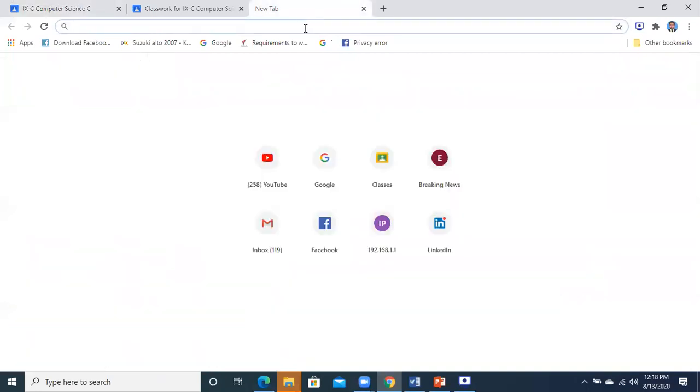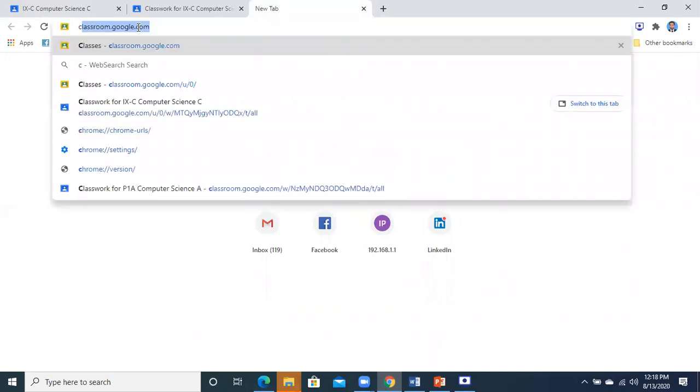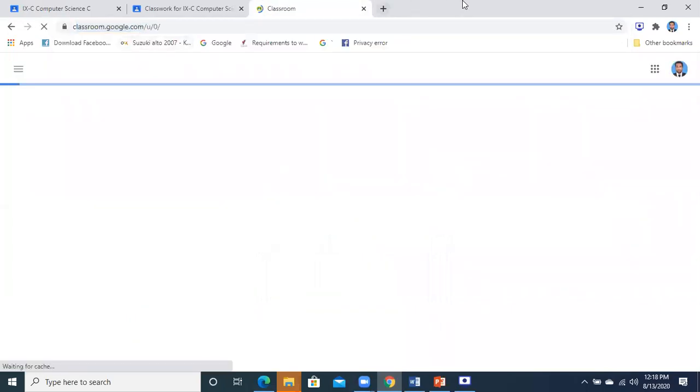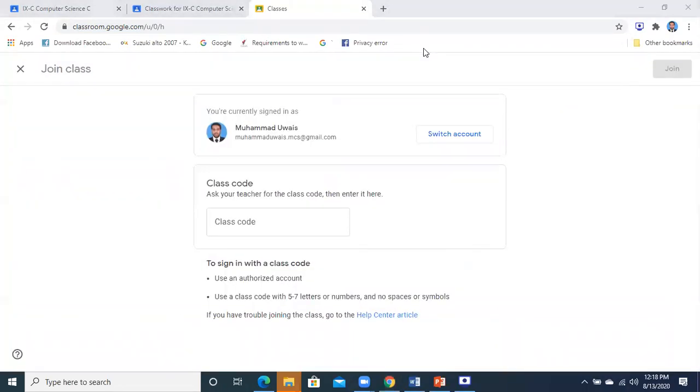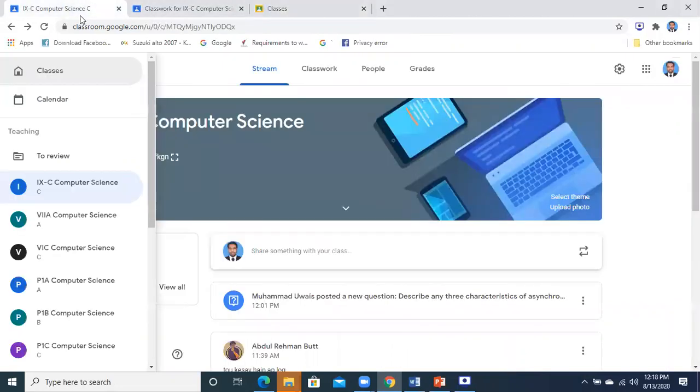You will go to classroom.google.com, then to the option Create or Join class. Click on Join class and mention the code over here. Are you able to see? Yes, sir. I entered the code, but it was showing the wrong code.